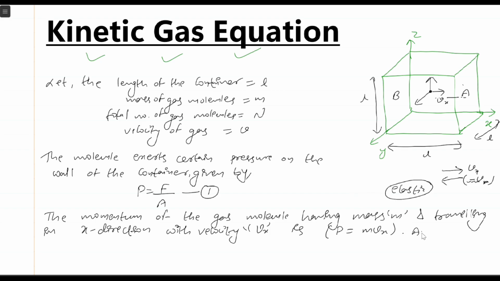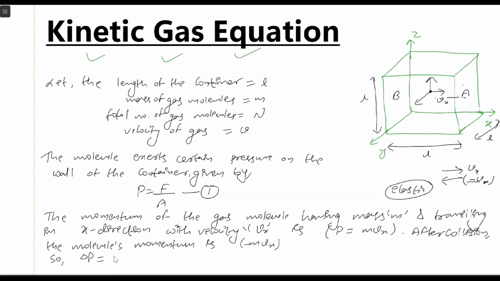So after collision the molecule's momentum is minus mvx. So the change in momentum, del p.